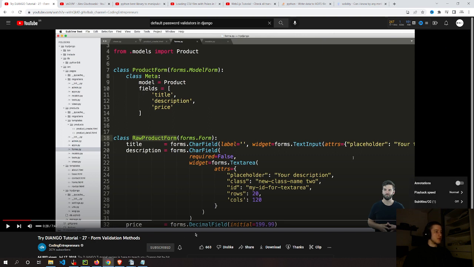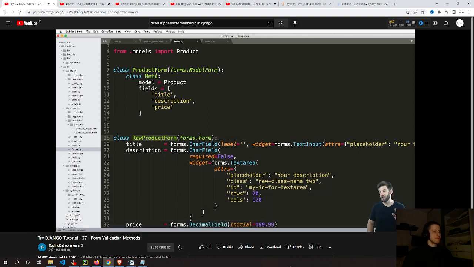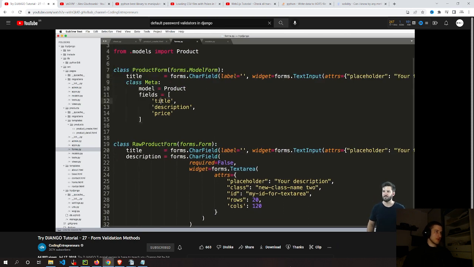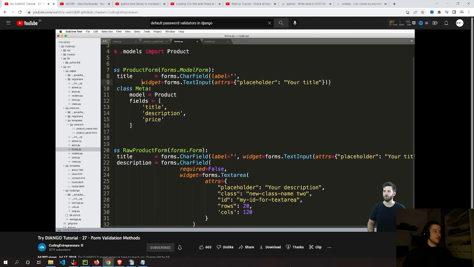It's not that hard. If we take a look at the model form, which is what we're going to use now, I'm going to show you that it's really simple to override the fields themselves. If I bring this title in over here, I see that this is the same name as that one. So that's how you override what comes in by default. Kind of a cool little feature to have.